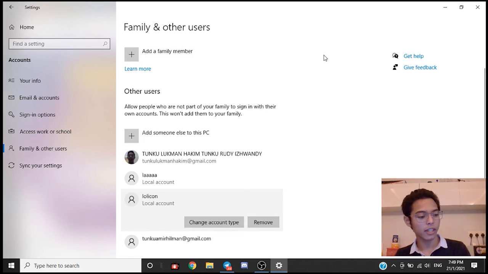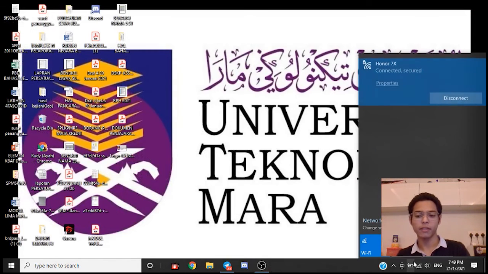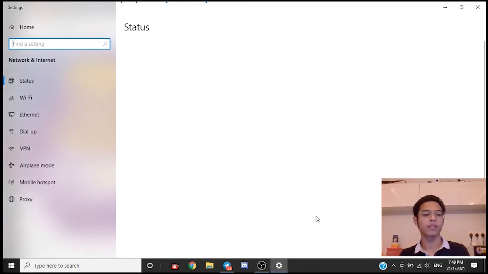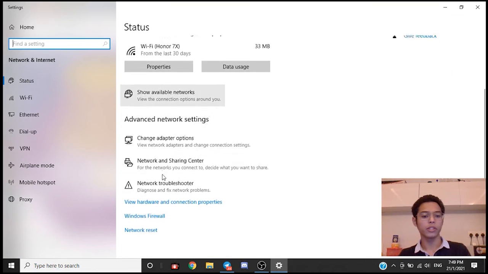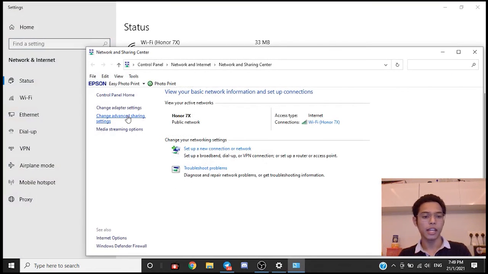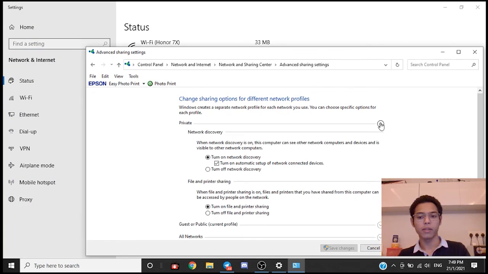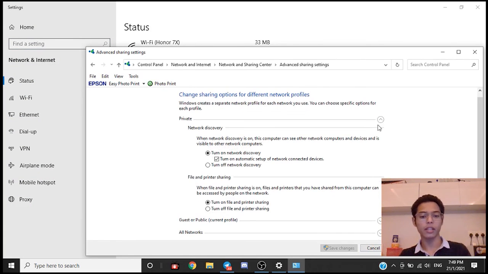Now I'm going to continue with how to share a folder. First of all, you need to open the network and internet settings. Go to Network and Sharing Center, advanced sharing settings. Please make sure to read it properly.